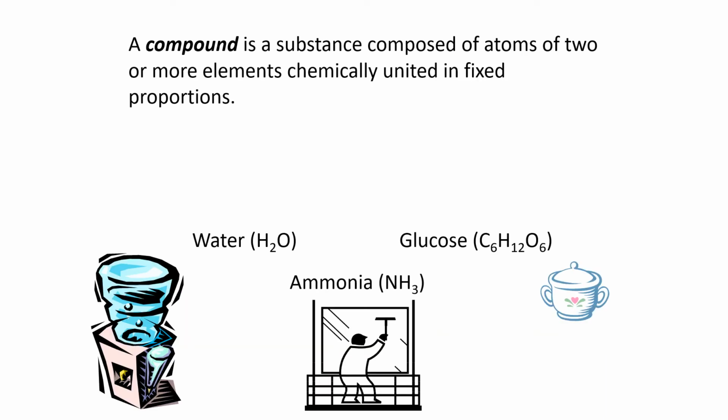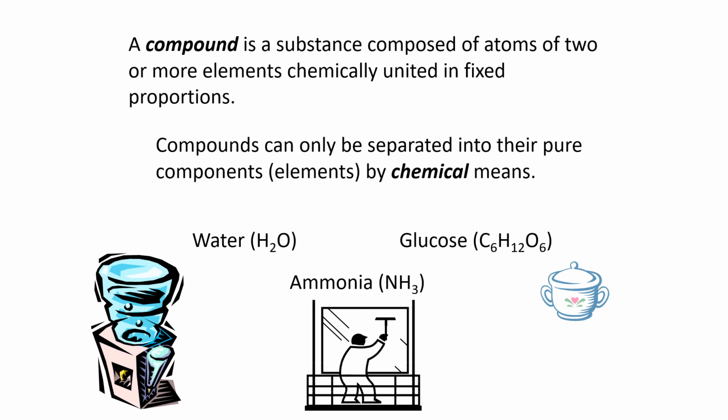So another term, compound. It's a substance composed of atoms of 2 or more elements that are chemically united in fixed proportions. Okay? So compounds can only be separated into their pure components or their elements by chemical means.